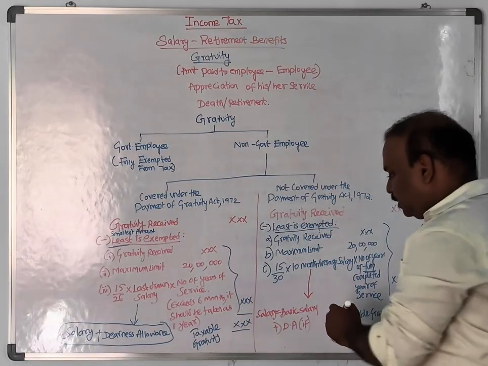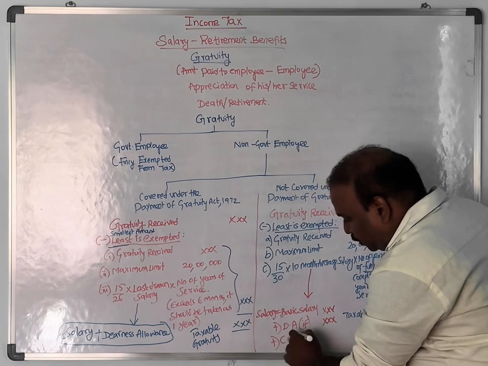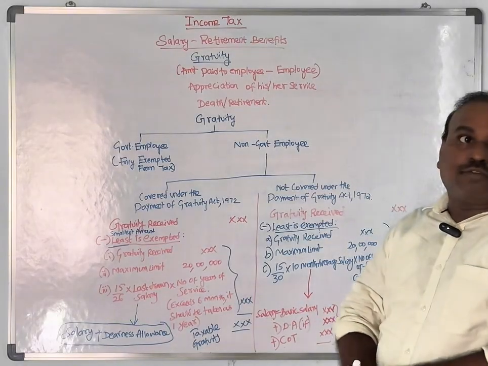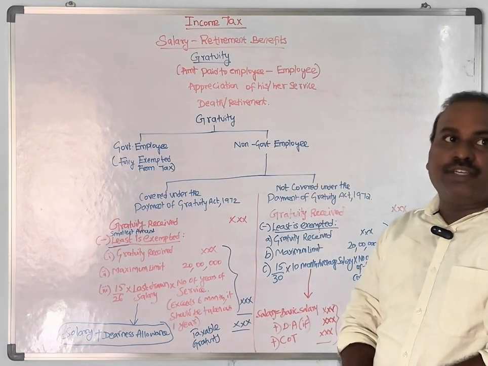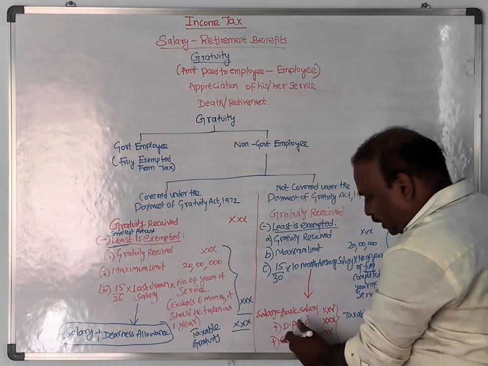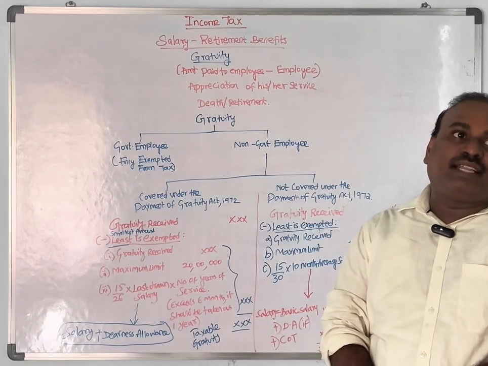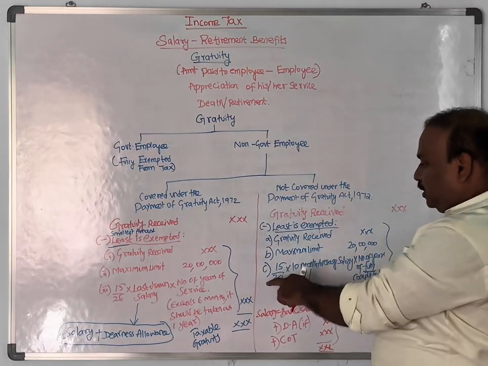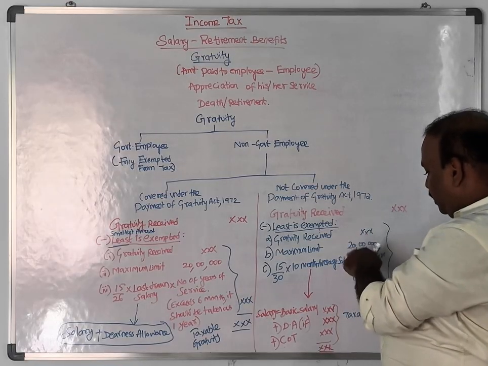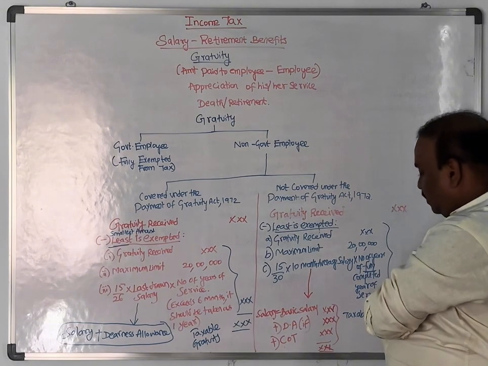But here, if it is entering into the retirement benefit, then only we need to consider commission on turnover, COT. If a fixed percentage rate of commission is given, then from the turnover we need to calculate commission. When you add it, you will get salary. Like this we calculate for 10 months and divide by 10, then you will get the 10 month average salary. So 15 by 30 into 10 month average salary into number of fully completed years of service. Then we have to see the three, in that the least amount is exempted and the remaining amount is taxable.